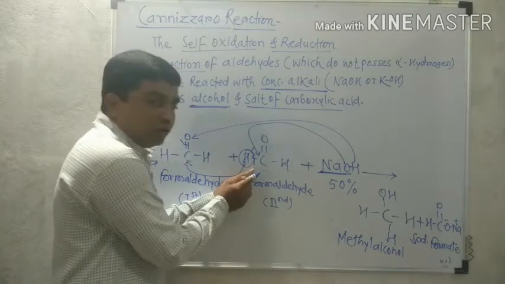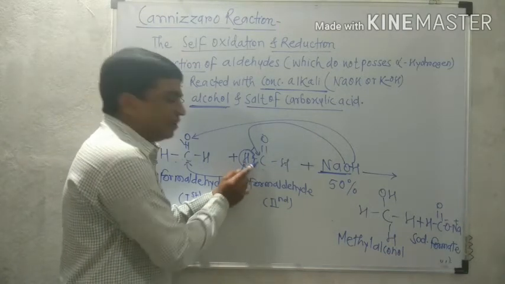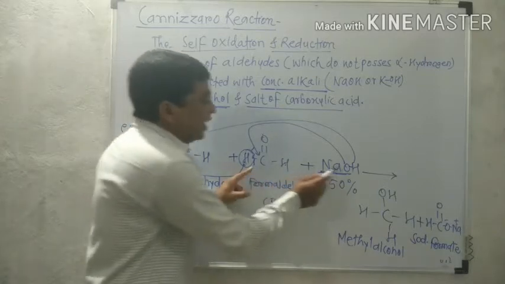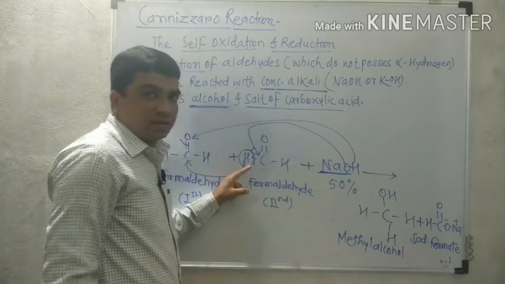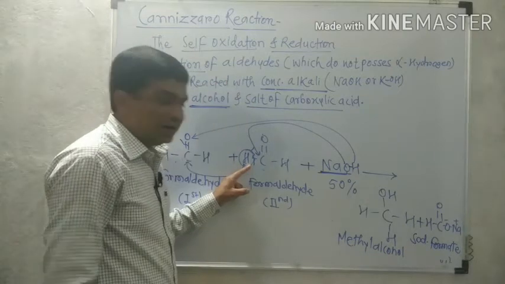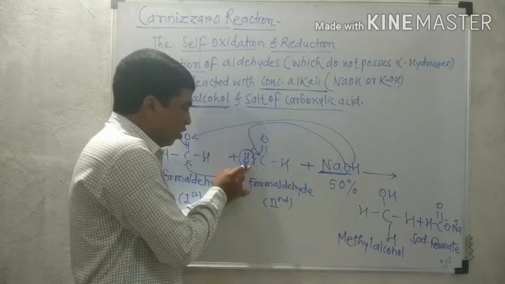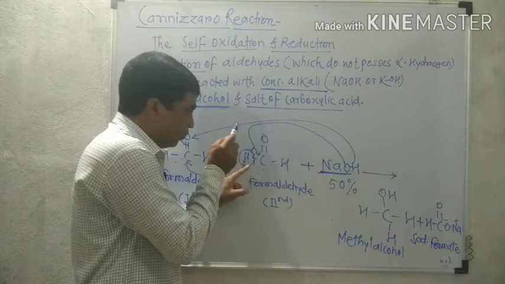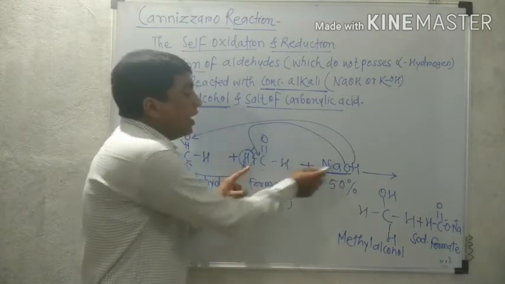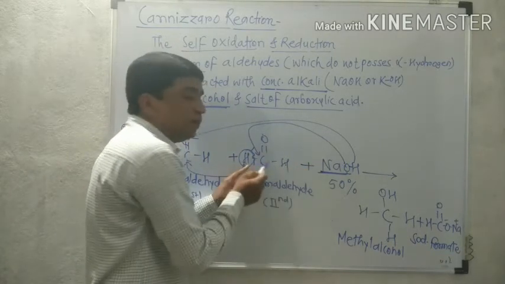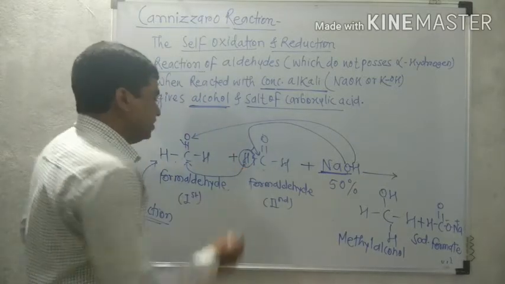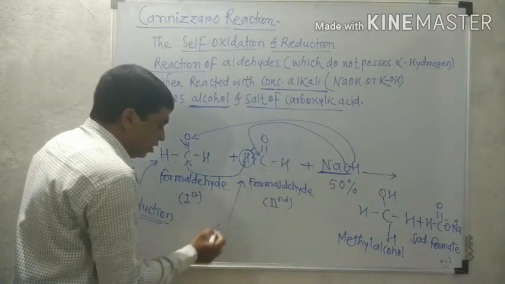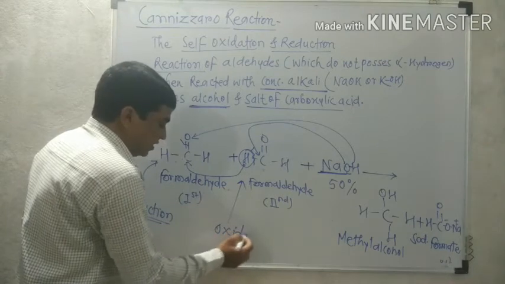So for this molecule, removal of hydrogen takes place, and similarly addition of oxygen in the form of OH takes place. The two processes take place simultaneously. Here the removal of hydrogen from the structure is oxidation. Also addition of oxygen in the form of OH in the structure is also oxidation. It means that this molecule undergoes oxidation.